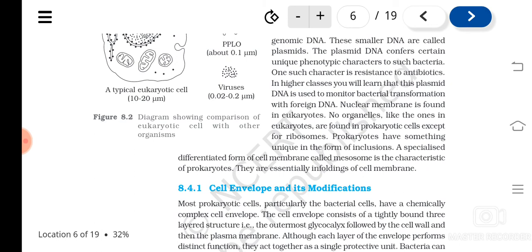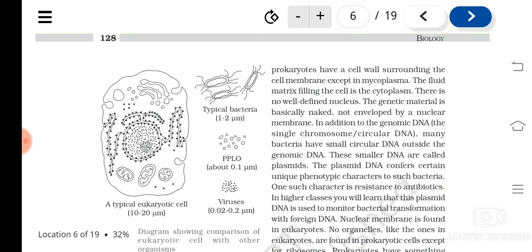Another important feature is a small differentiation, that is the cell membrane forming a structure known as mesosomes. They are actually infoldings of the cell membrane, folded inwardly, and mesosomes perform the function of respiration also. So these are the characteristics of a prokaryotic cell.